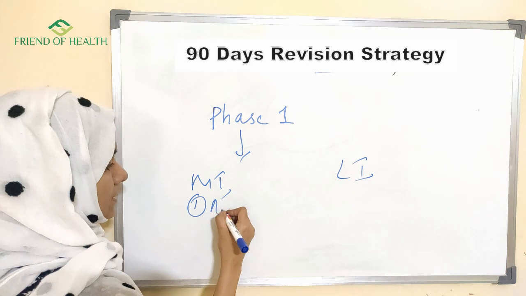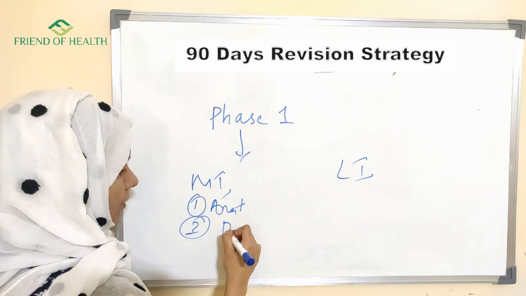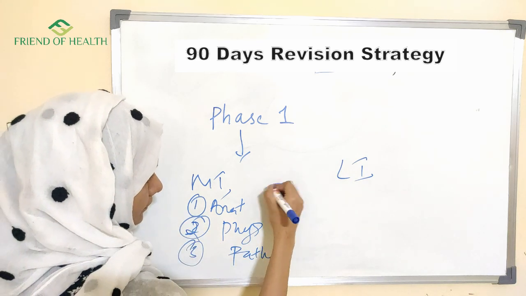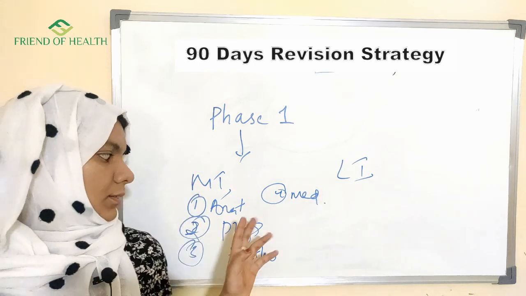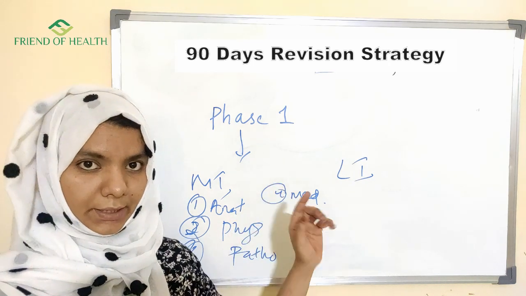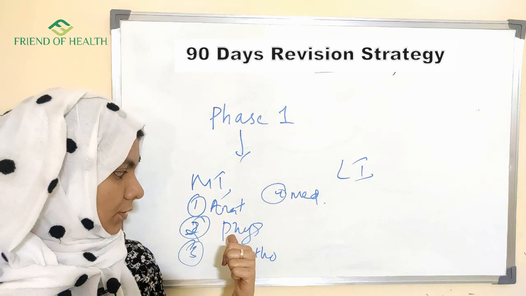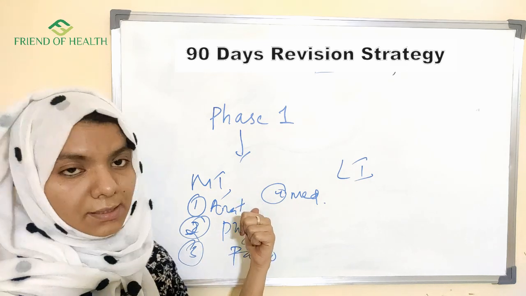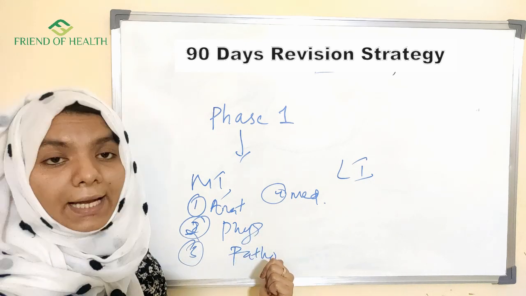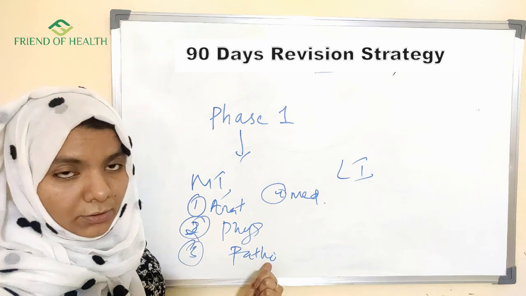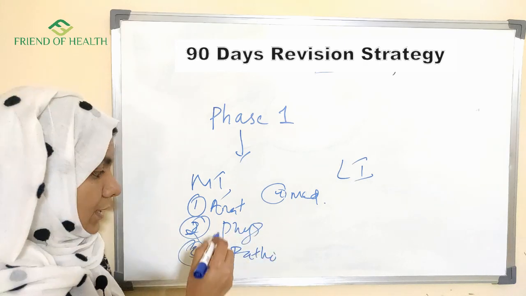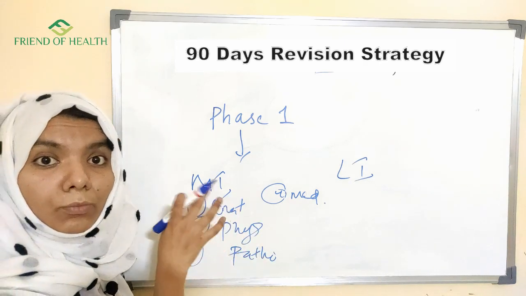So we have divided it like this: most important subjects and less important subjects. In most important subjects, let us add anatomy, physiology, then pathology and medicine. These subjects we have added here because anatomy, physiology, pathology and medicine are all related. If you are reading upper limb, you can read some of the physiology system along with that. If you are reading chest and thorax of anatomy, you can read respiration, and if you are reading respiration, you can add respiratory system pathology from pathology, and along with that you can read the medicine systems. So these 4 subjects are related. That's why we have included them in the more important subjects.